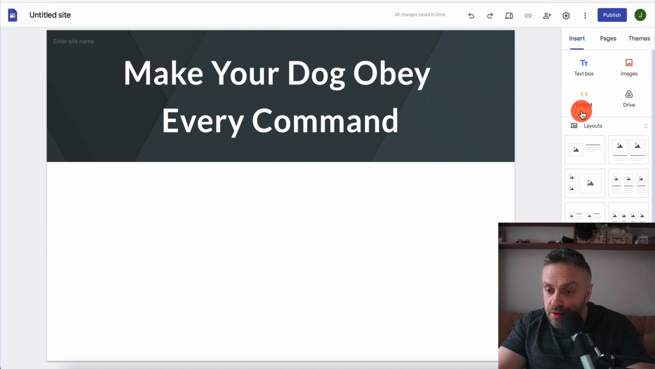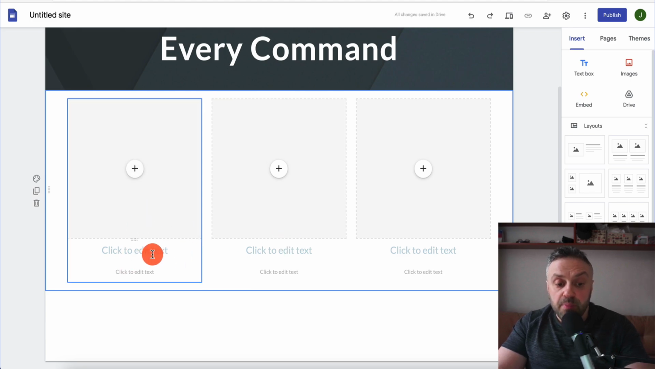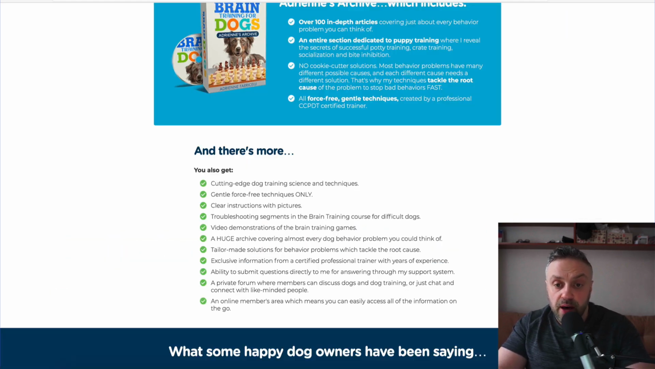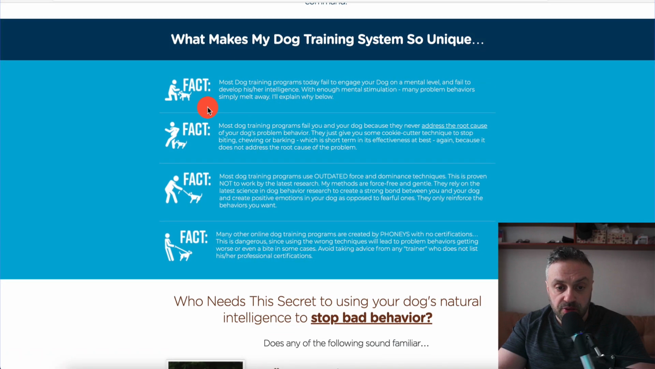Then you can have all these layouts. Look at this, we have a layout here. Let's use this layout, I really like this. These are going to be benefits, three benefits. If we go back to the landing page and go back up, we should have the benefits.